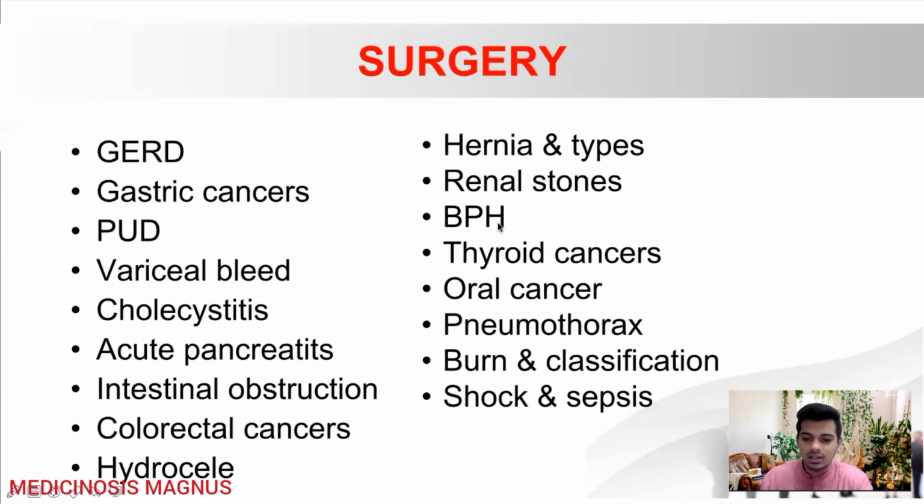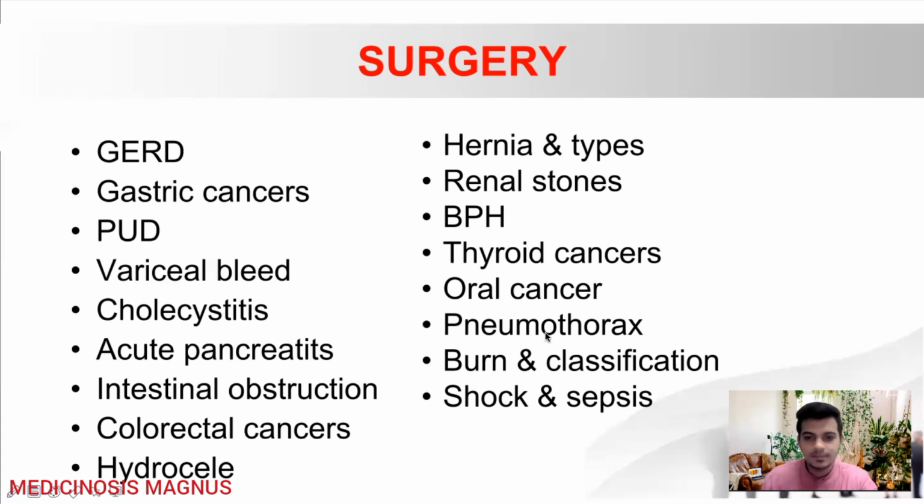In BPH, what are the markers, serum PSA, and other things, how much are they elevated? You have to learn about those things. Then thyroid cancers are always important, the types of thyroid cancers, and what are the histological findings in here, what type of resection should be done, you need to know that. And oral cancers, also learn about which are malignant, which are non-malignant, and types of neck dissection in oral cancer, the lymph node spreading, those things are very important.